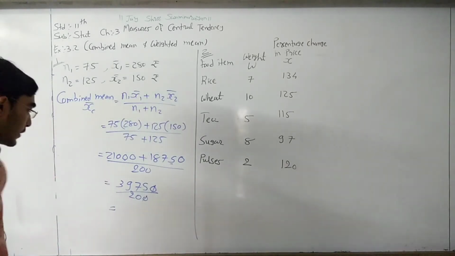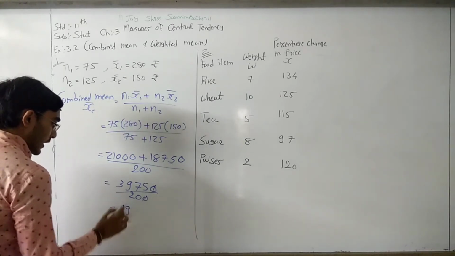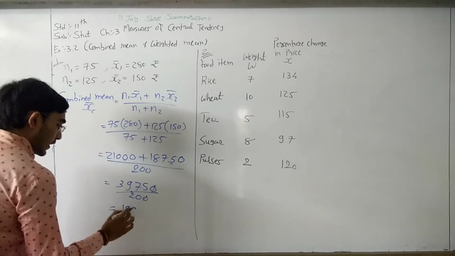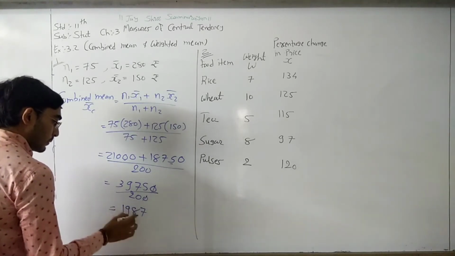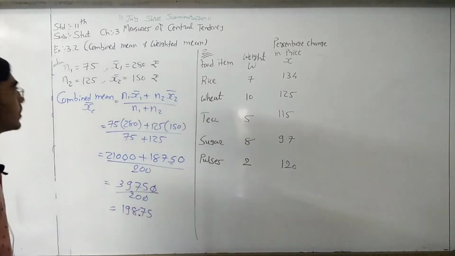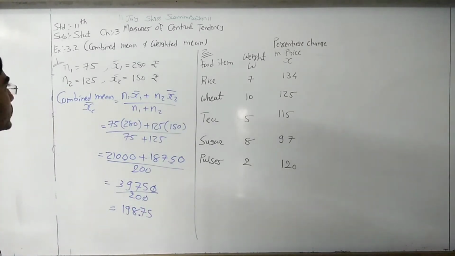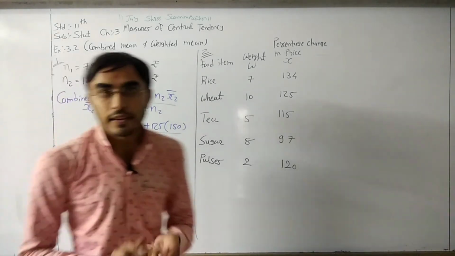Okay, now divide by 2. So 2 ones are 2, 19, 2 nines are 18, 17, 2 eights are 16, 15, 2 sevens are 14, 0.5, but one more 0 is there. So here, 198.75, this is the combined mean.